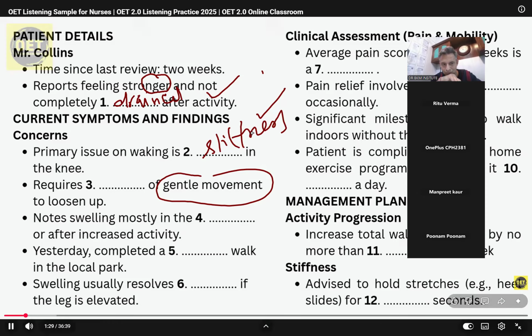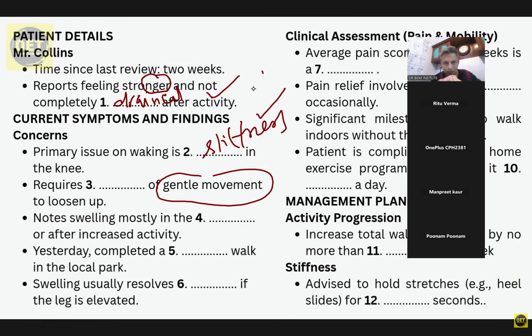Every morning when I first wake up, my knee feels incredibly stiff. It takes a good 15-20 minutes of gentle movement before it starts.